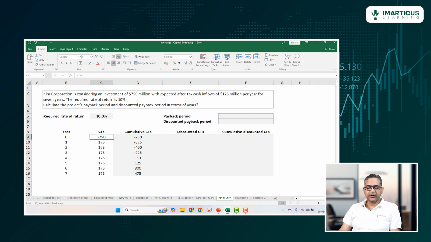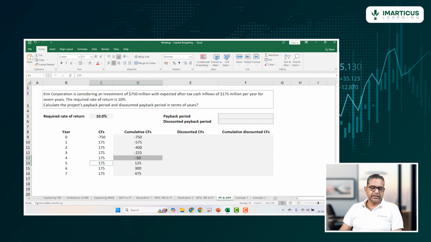So we can see that we need to recover 750. Out of that, we recovered 175 in the first year. So the remaining to be recovered is 575 after year 1. After year 2, 400 is still to be recovered. After year 3, 225 is yet to be recovered. After year 4, 50 is yet to be recovered. So we only need to recover 50 more. And in the 5th year, the amount we are able to generate is 175.